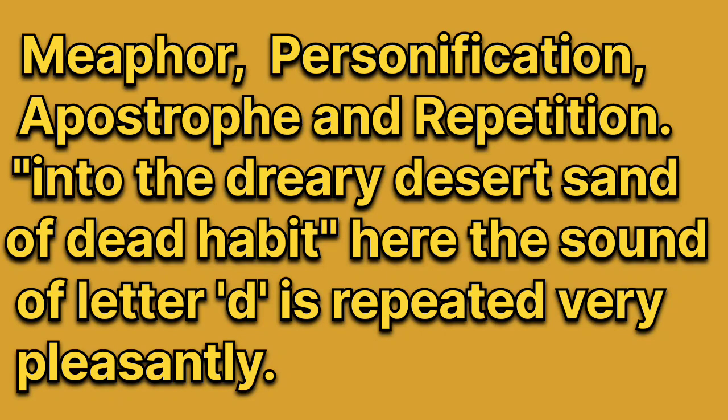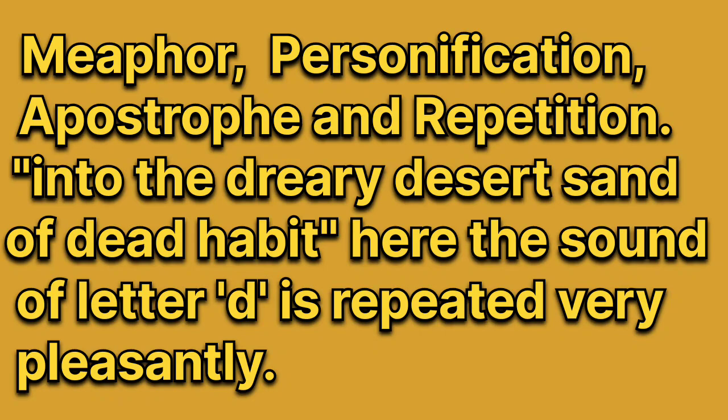We can see the title of the poem, then the name of the poet, then the rhyme scheme used in the poem, which is free verse, no rhyme scheme used. Next point, the central idea of the poem.